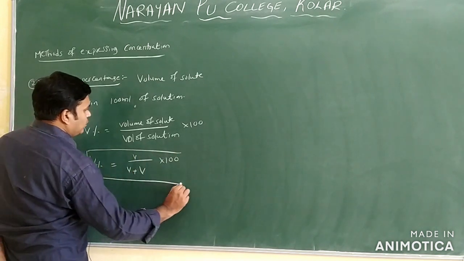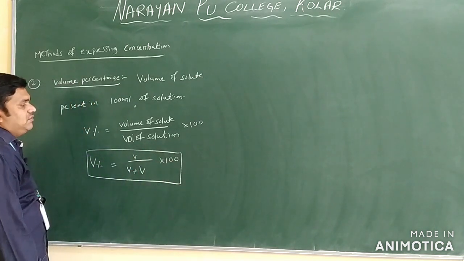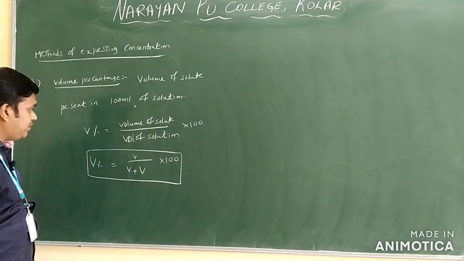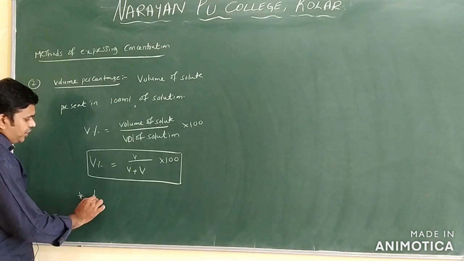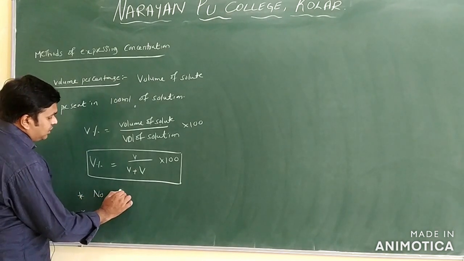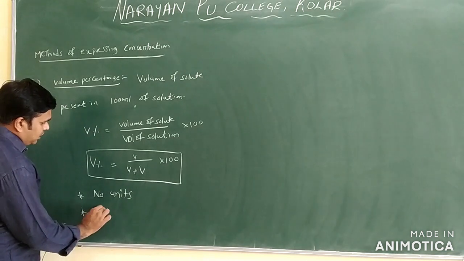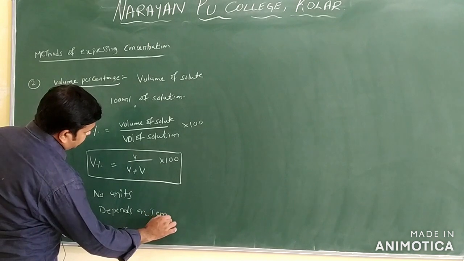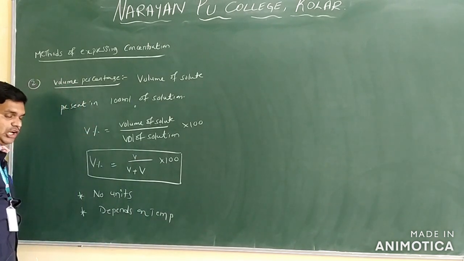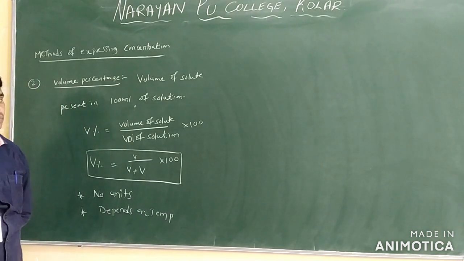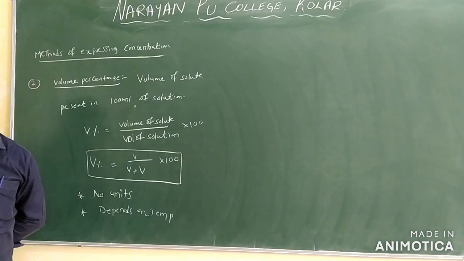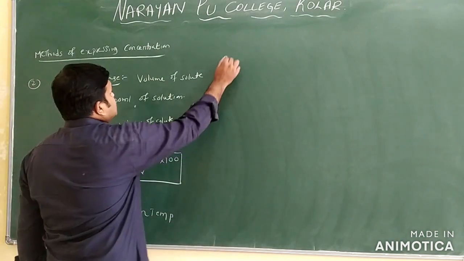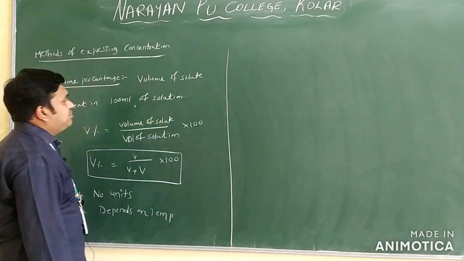What is small v? Volume of the solute. What is capital V? Volume of the solvent. You can see V plus V tells about the volume of the solution. Here also you will write one point: volume percent also has no units. It depends on temperature, because here volume is there, and volume definitely depends on temperature. This is regarding volume percentage. Clear?